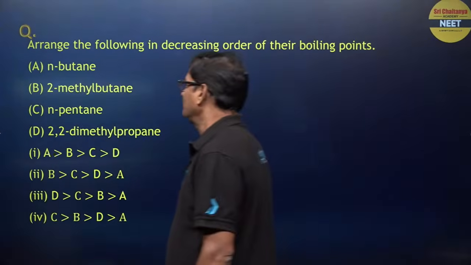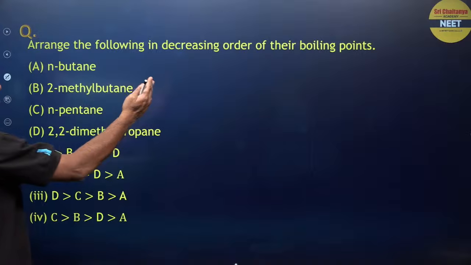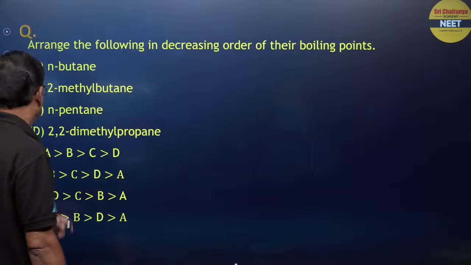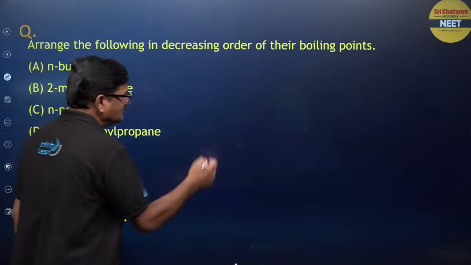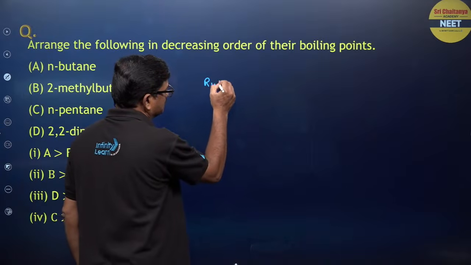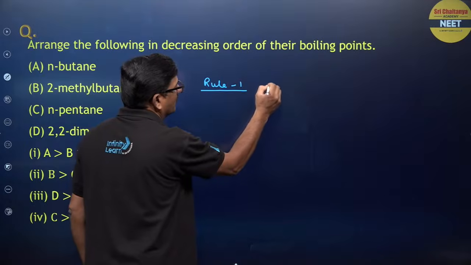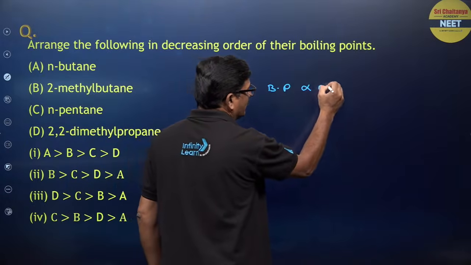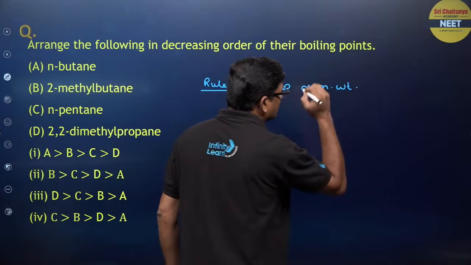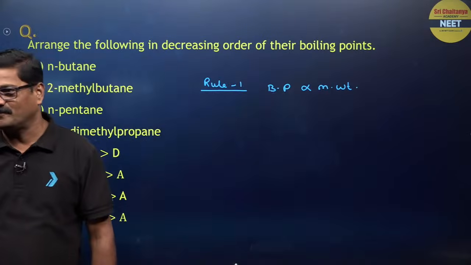And one more here, arrange the following in decreasing order of their boiling points. Rule 1: boiling point is directly proportional to molecular weight, for a homologous series.